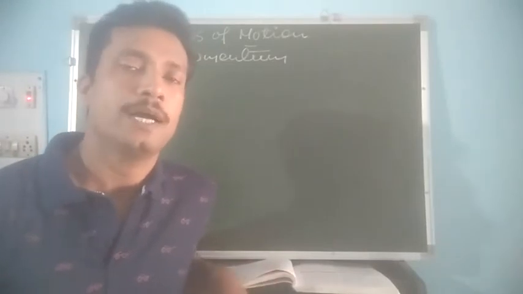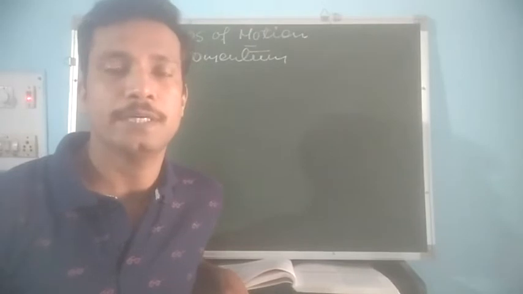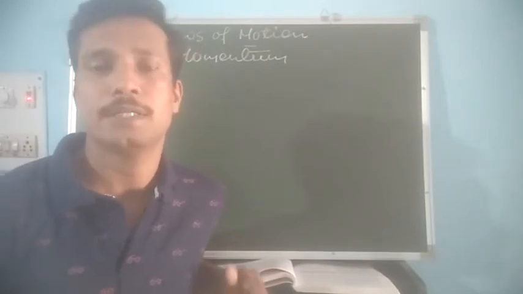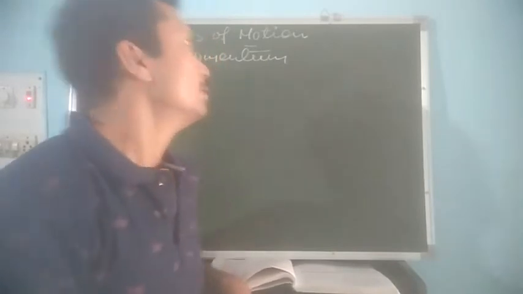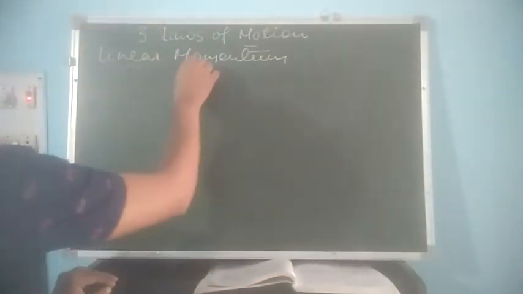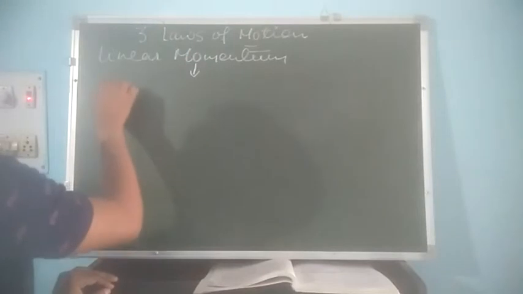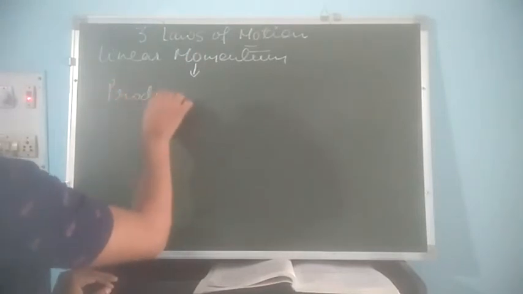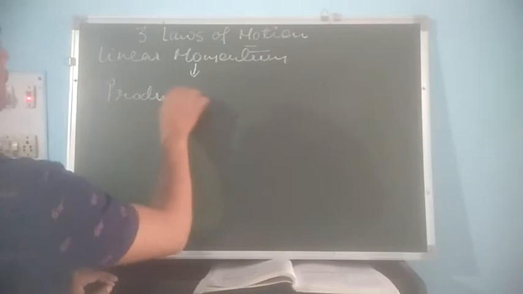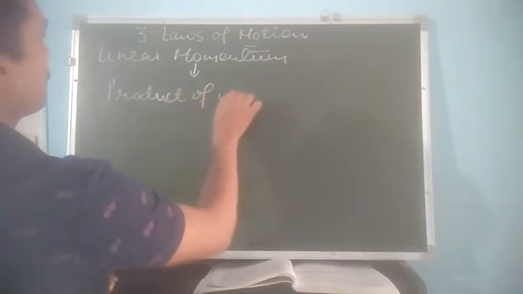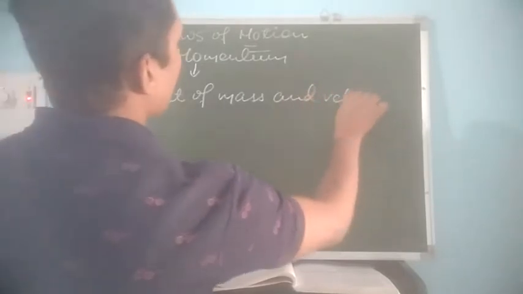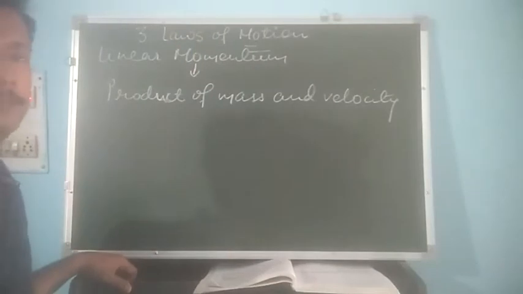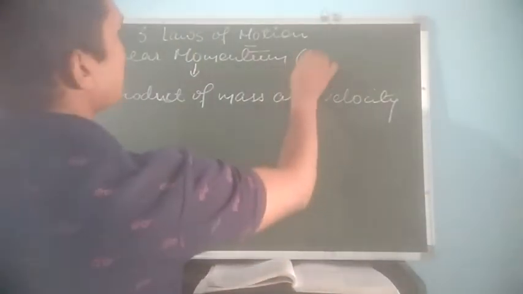That is, if a body has both mass and velocity in it, then we can say that a body also has momentum in it. So, momentum can be defined as the product of mass and velocity, and it is denoted by small p.